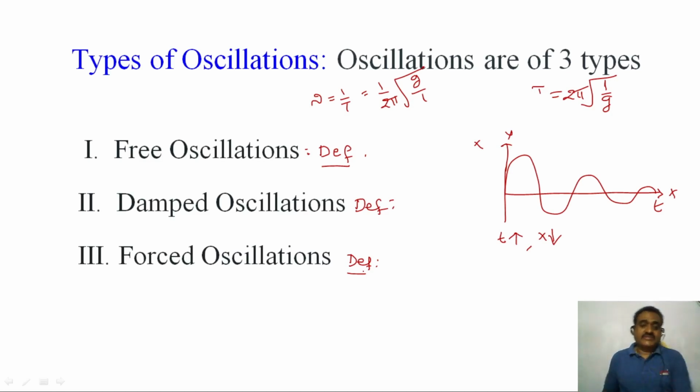Forced oscillations: when we apply some external periodic force on the body, it vibrates under the influence of the external periodic force. This is called forced oscillator, and these particular oscillations are called forced oscillations.